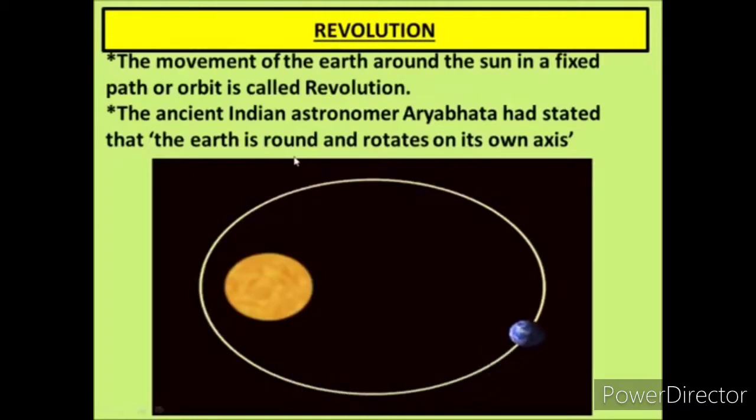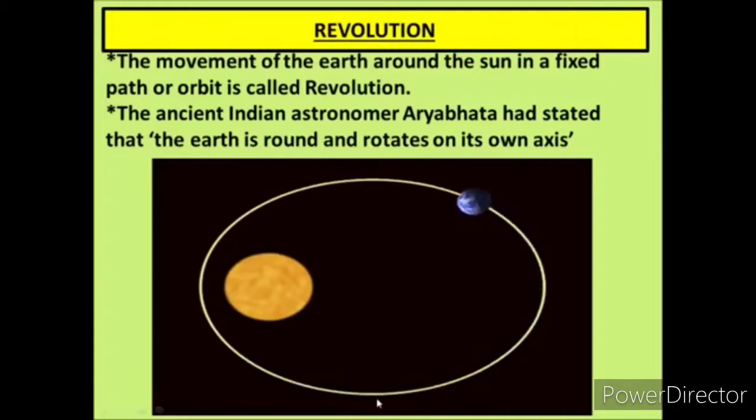In the ancient time also, people had the idea that earth is round and it rotates on its own axis. Okay, students, revolution and rotation are two different terms with different meanings, so make it clear.